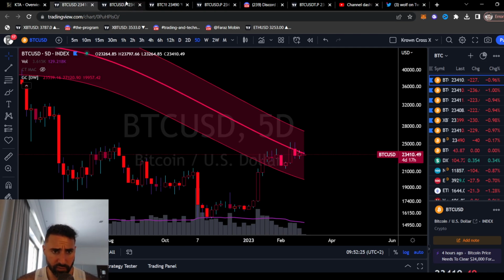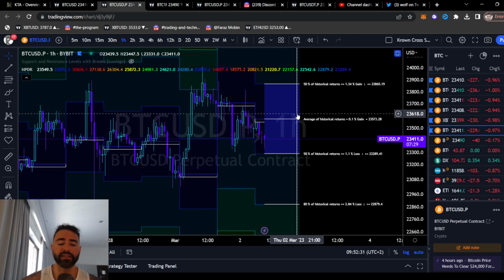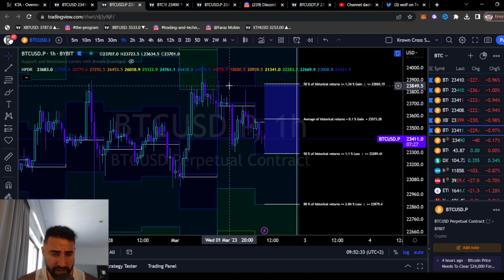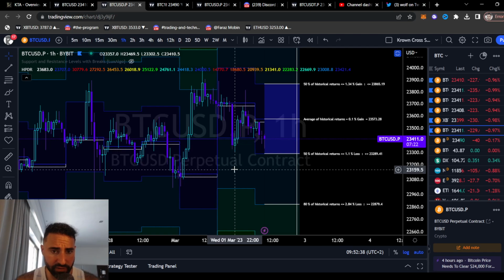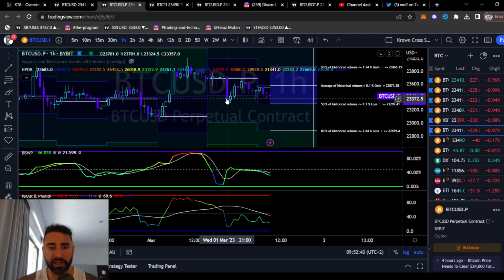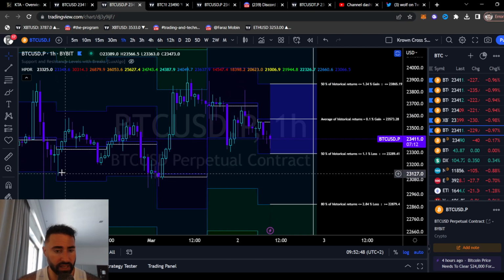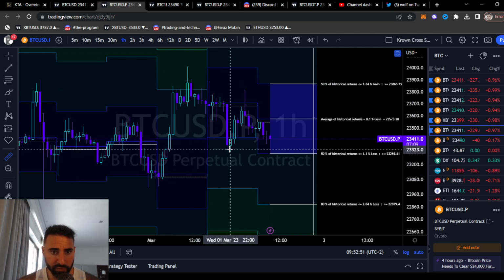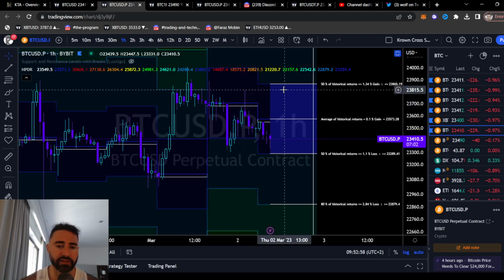Anyways, moving on now into the relatively short-term timeframes compared to that, let's go over here to the hourly HPDR indicator. We can see the ranges operating quite well. In fact, there was a setup on this one yesterday. Obviously, this was well after yesterday's video, so I didn't have a chance to call it out, but if you did take it, congratulations. We did get a closure below the 50% of historic returns range lows, plus decline in volatility right here. And then over the next 1, 2, 3, 4, 5, 6 hours, there was about a 10% move to the upside, which is typically what we expect based off of that particular setup.